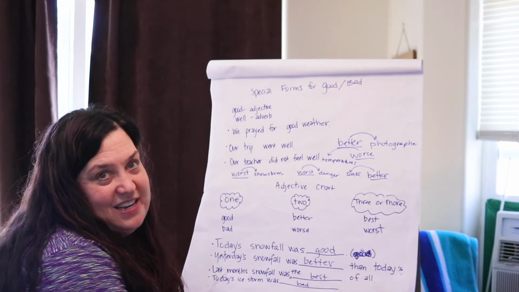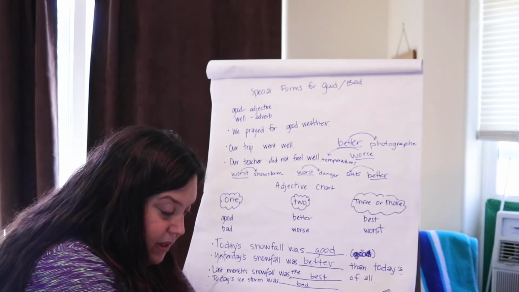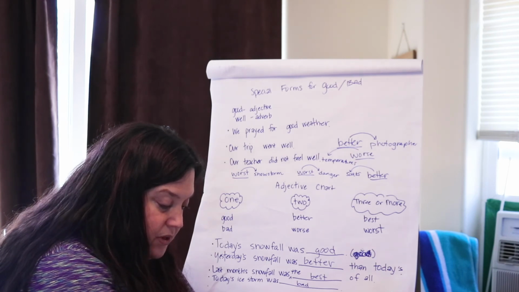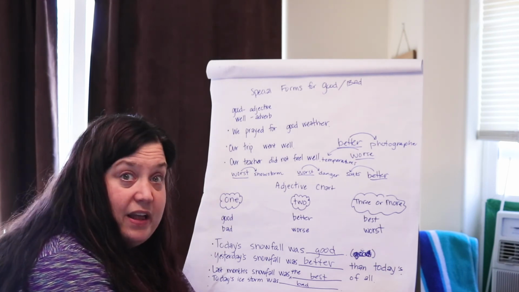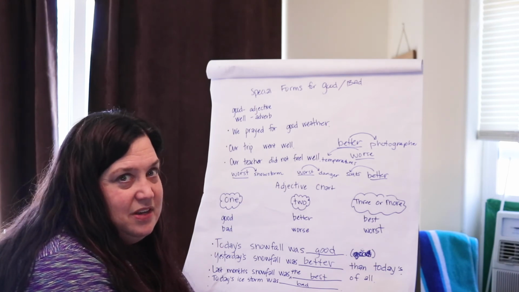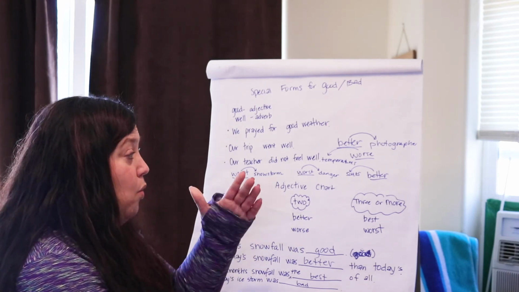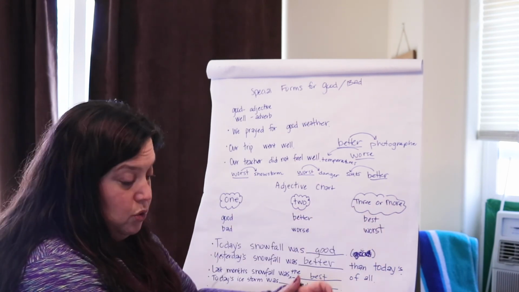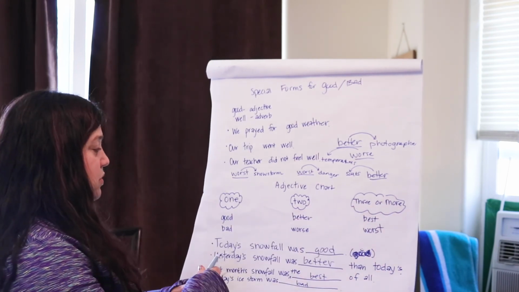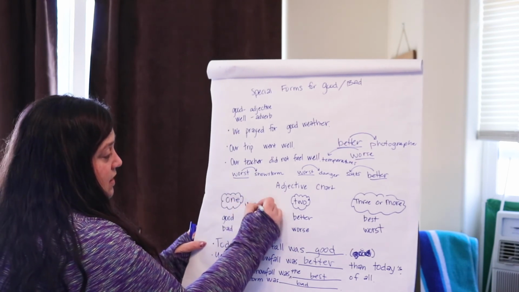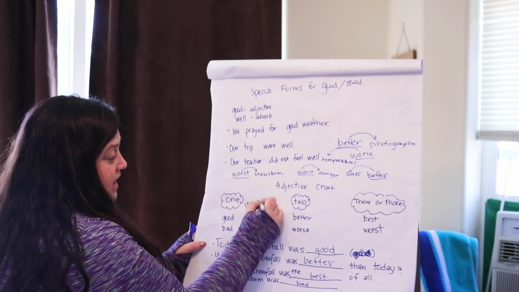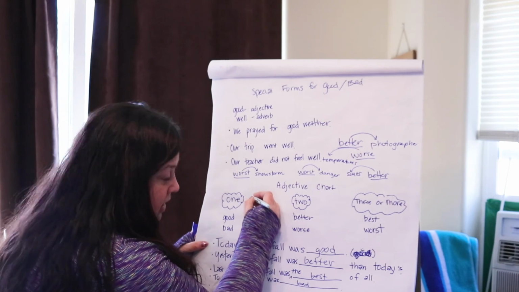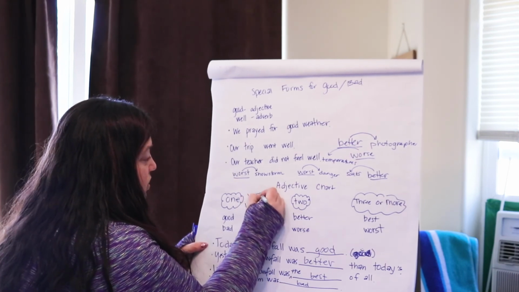So let's do the first sentence together. It says, black ice is one of the worse road hazards in winter. Is worse used correctly there? It's not, because it's one of the in all ones. So we know when it's in all, three or more, we need to use worst. So you're going to take your worse, you're going to delete it, and up above it, you're going to put worst.